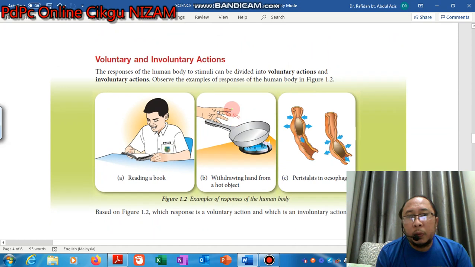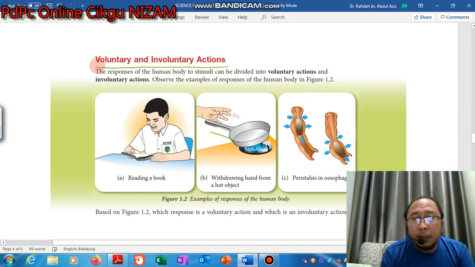Okay, what is this? Voluntary and involuntary action. So the responses of the human body to stimuli can be divided into two types.